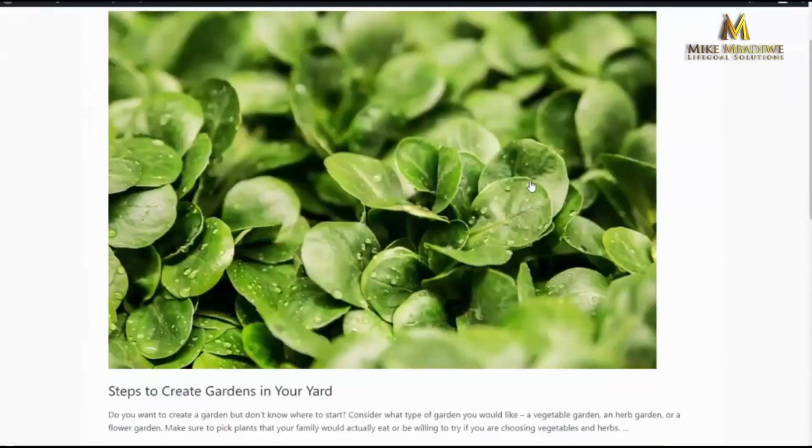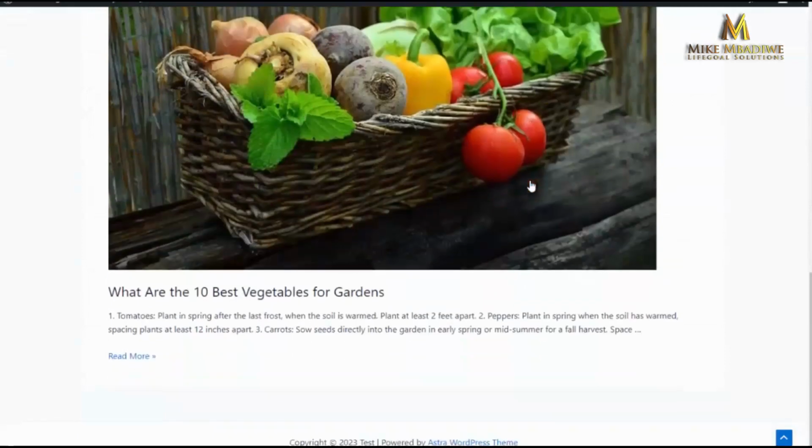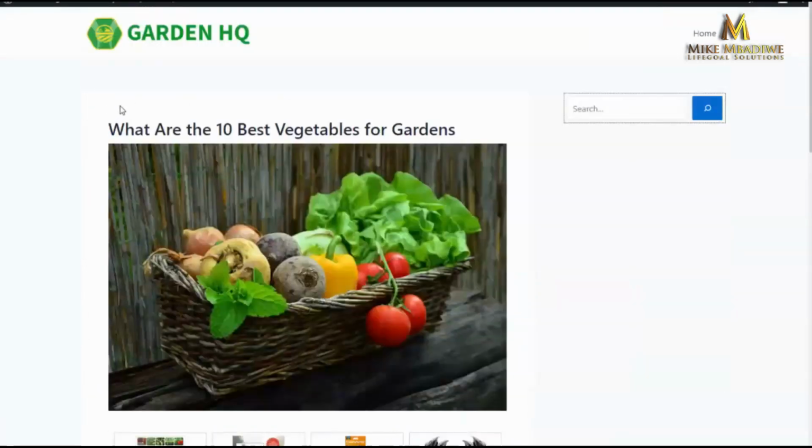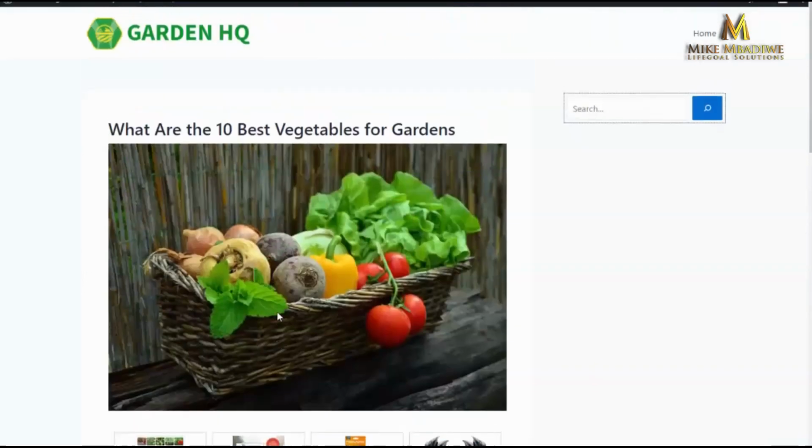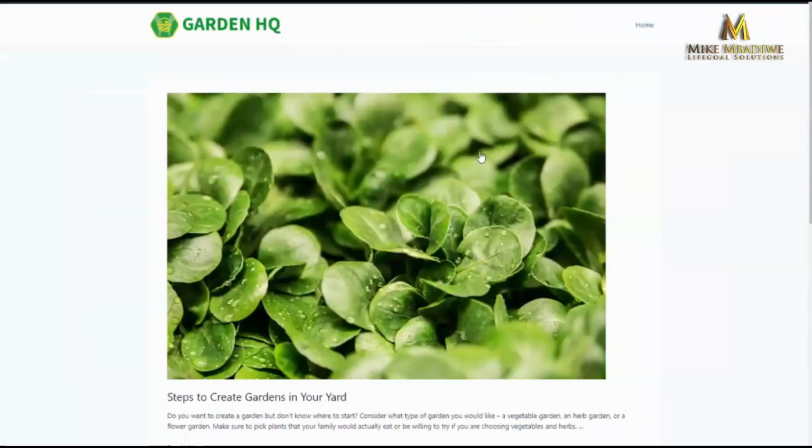So if we go back and look at the site, I'm just going to refresh it. You can see it has created the content for us. So if I go click on one of these, you can see it brought in the title of it. We have our featured image here. We have Amazon ads. You can promote any affiliate program you want. I chose to do Amazon affiliate ads, so it put those in there for me. And we also have the content. So again, it's going to go out and create that entire site for you.